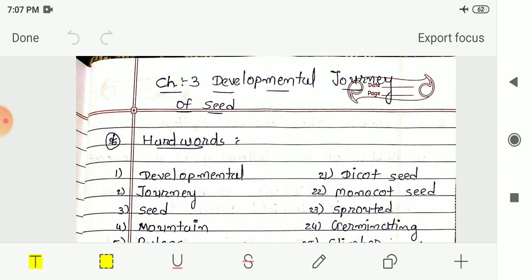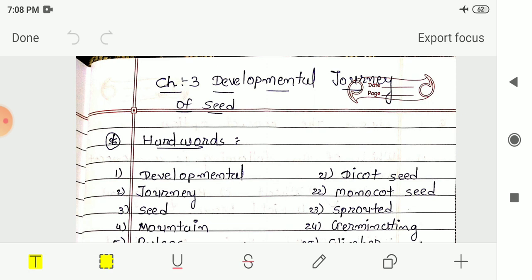Seeds that break into two equal halves but leave no oily marks on paper while rubbing are known as pulses. We had seen examples of these pulses: green gram, Bengal gram, peas and pigeon peas. Then we had seen what cereals are.